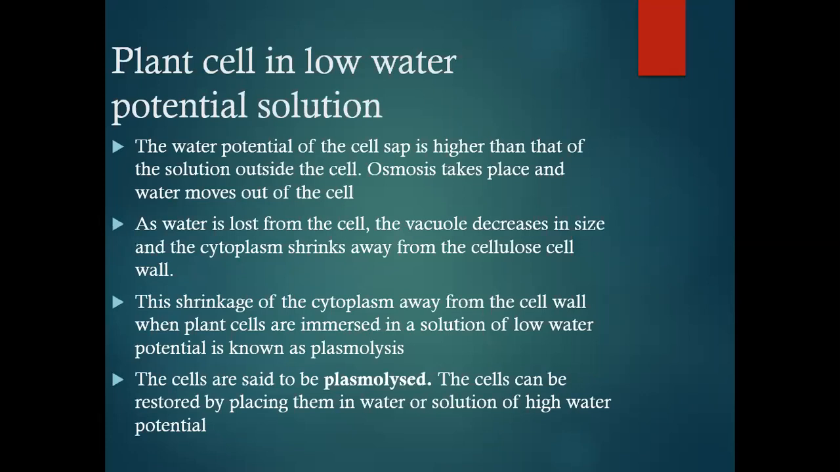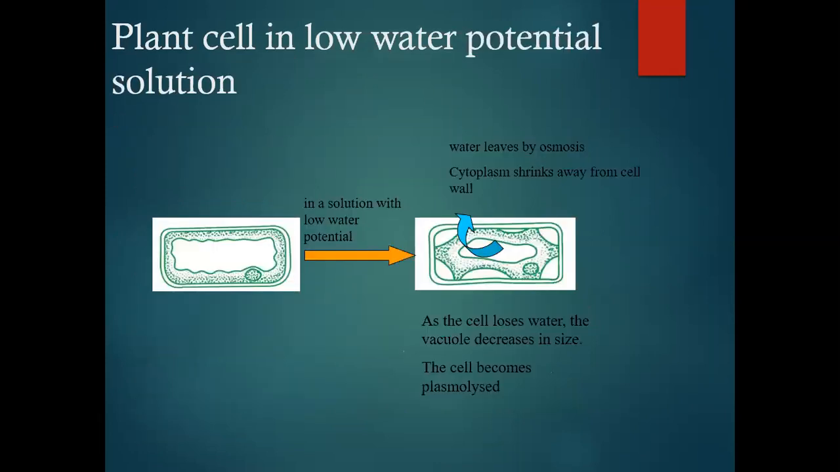Plant cell in low water potential solution. The water potential of the cell sap is higher than that of the solution outside the cell. Osmosis takes place and water moves out of the cell. As water is lost from the cell, the vacuole decreases in size and the cytoplasm shrinks away from the cellulose cell wall. This shrinkage of the cytoplasm away from the cell wall when plant cells are immersed in a solution of low water potential is known as plasmolysis. The cells are said to be plasmolysed. The cells can be restored by placing them in water or a solution of high water potential.